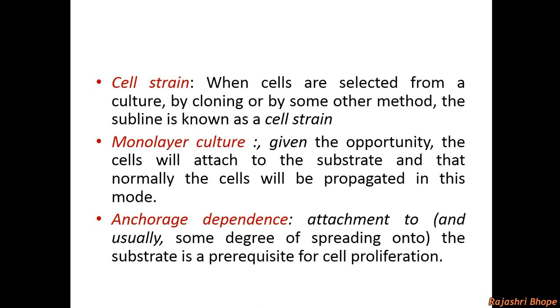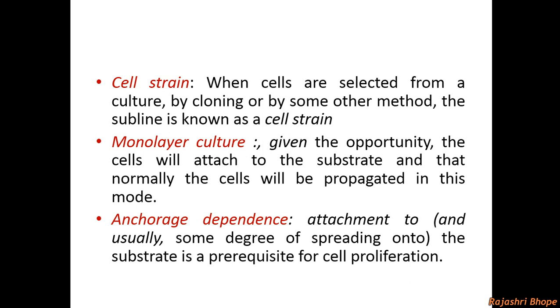Monolayer culture. Given the opportunity, animal cells attach to the substrate and normally the cells will be propagated in this mode. This monolayer is formed in such a way that each cell is surrounded by or is in contact with its neighboring cell. This is how the layer of cells is formed, known as a monolayer.